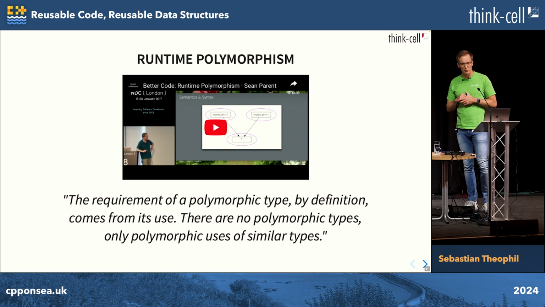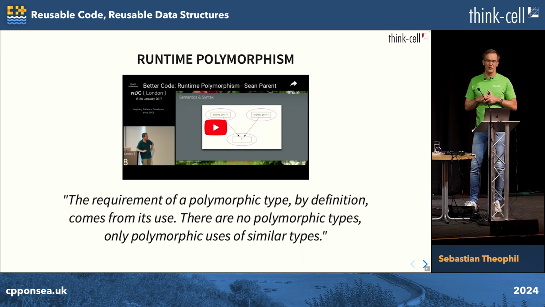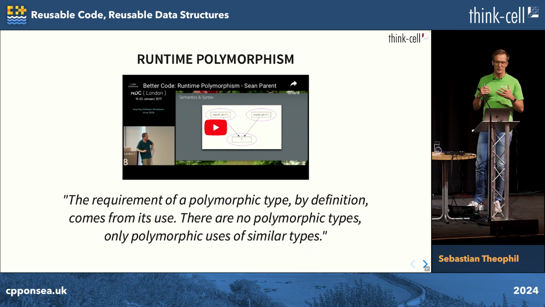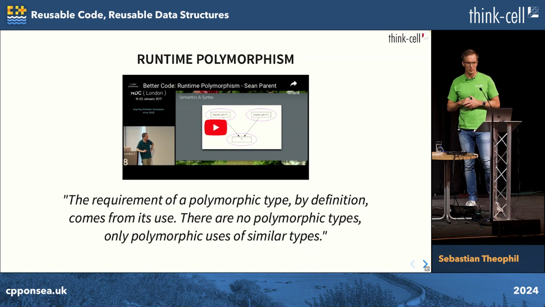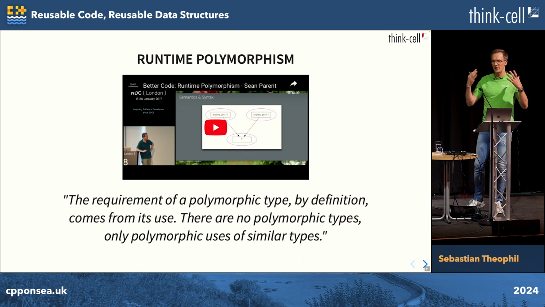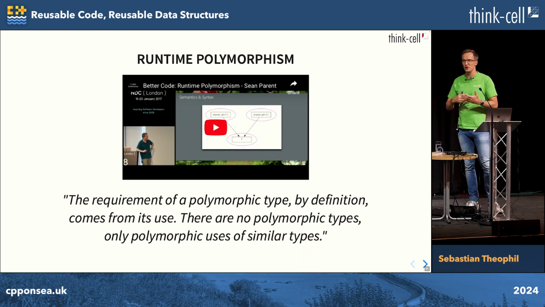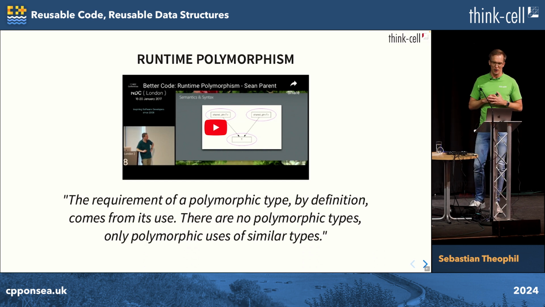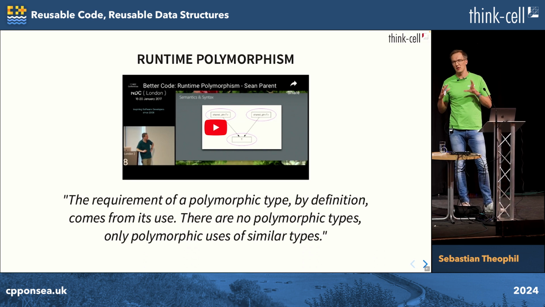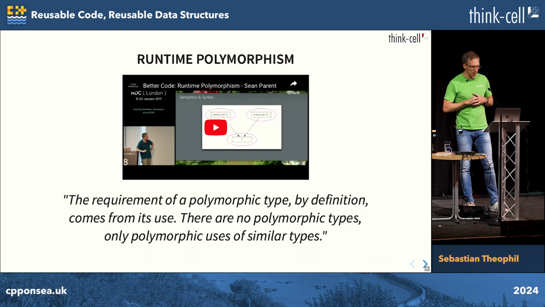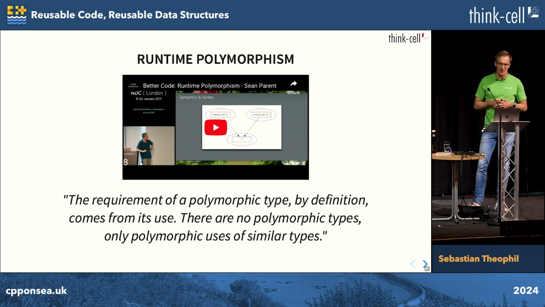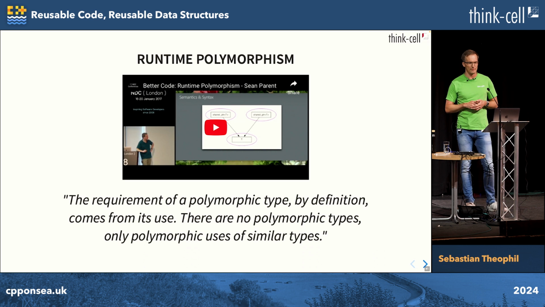And in his talk, there's this famous quote that the requirement of a polymorphic type, by definition, comes from its use. There are no polymorphic types, only polymorphic uses of similar types. And that means if you don't have any place in your code where you're having polymorphic usage, that means you're calling some function without knowing exactly on what type you're doing an operation, then you don't need runtime polymorphism at all. So let's look at three different ways to use runtime polymorphism with very different advantages and disadvantages, depending on concrete use cases that we might have.